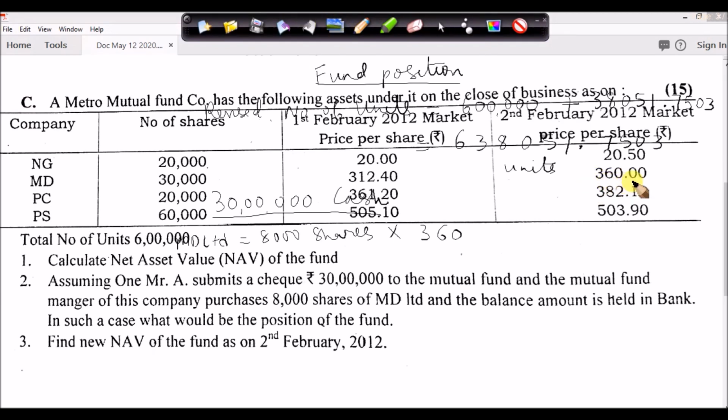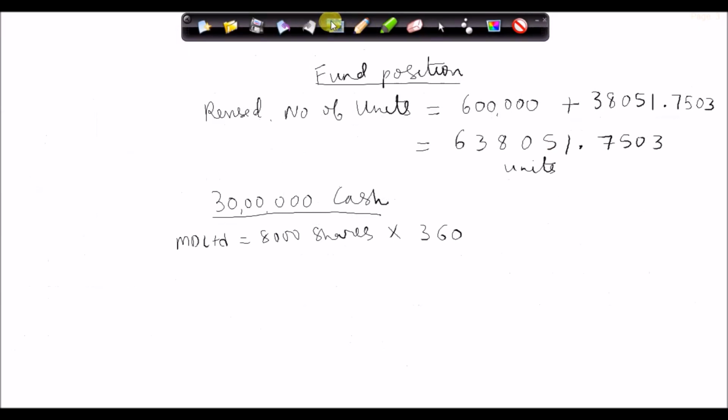So how much money is the fund manager going to spend? 8,000 into 360. So 28 lakhs 80,000 rupees the fund manager is going to spend.